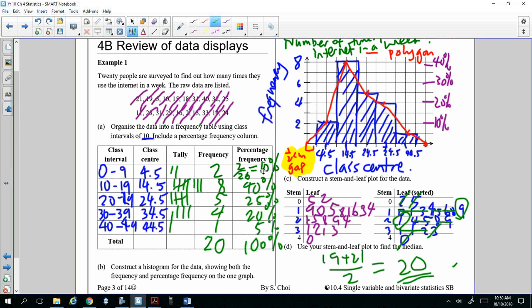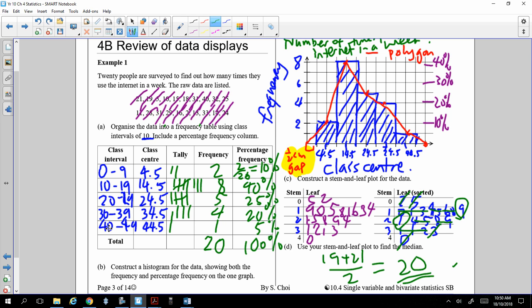Okay, alright, good. Summary statistics. I will do an example. Actually, we'll do 2 examples. And then we'll do the box and whiskers plot. Okay, all got it? Let's move on.